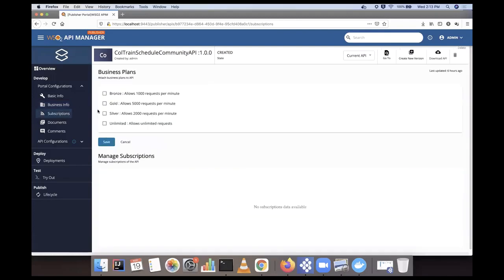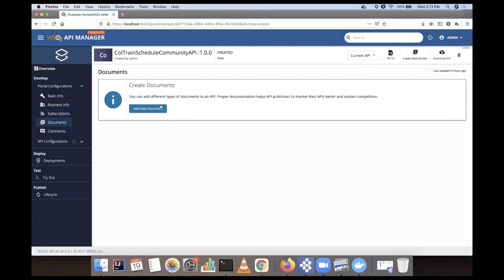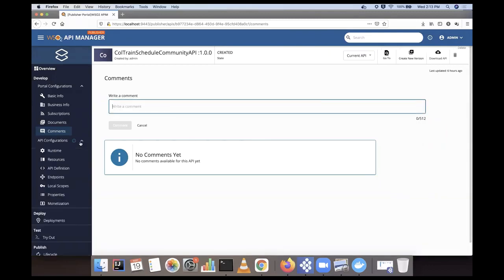Then we have subscriptions. You can pick different subscription tiers here. Then you can attach documents for your API. Then there is API comments, which is a new feature. Basically you can comment about your APIs, and at the same time your API consumers can also comment about your APIs. As an API developer, you can reply to those comments. So that's the comment feature. I will show how this works next.